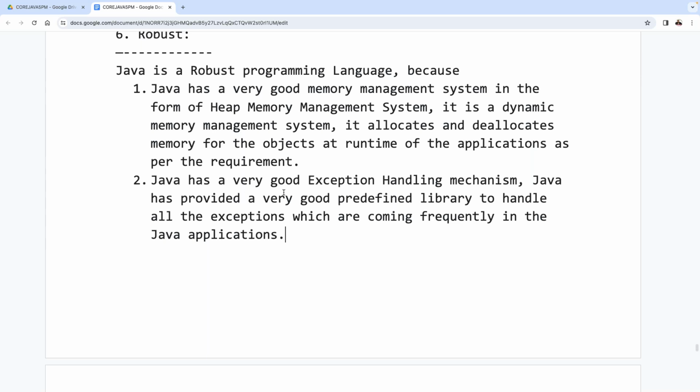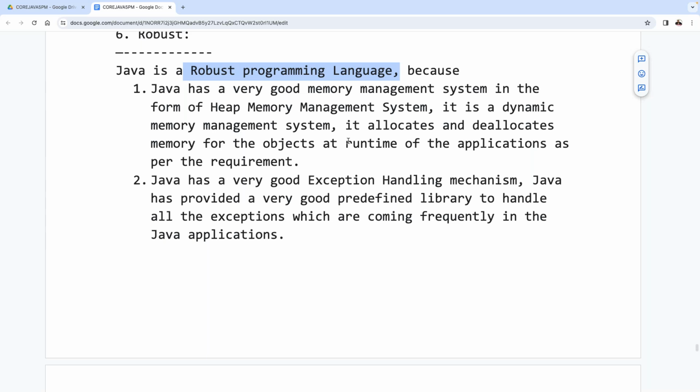Now come to this point here. Java has very good exception handling mechanisms. Java has provided a very good predefined library to handle all the exceptions which come frequently in Java applications. Because of that reason, we can conclude that Java is very good at exception handling mechanisms. Java is very good at memory management system. And finally, Java is a robust programming language. Sir, out of this total Java features, the interviewer may ask only one question.